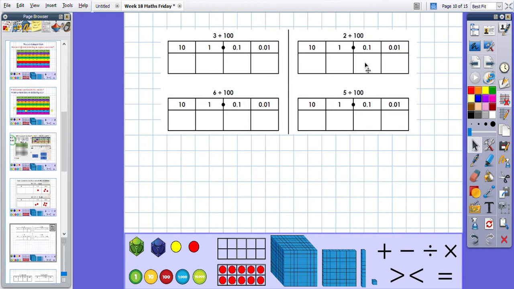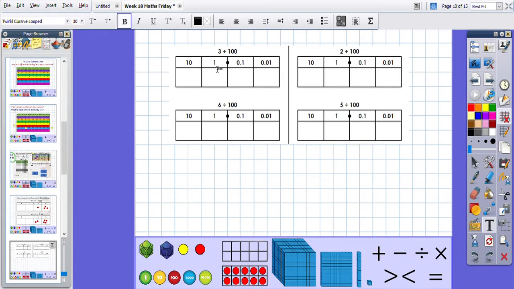You might get some questions then looking like this, where you haven't got to use counters, but you can use the numbers, you can put the numbers in the grid to help you. So this time, if I'm starting with the number 3, and I'm going to then move the number 3, dividing it by 100, 2 places, and I can then use my placeholders to, there we go.